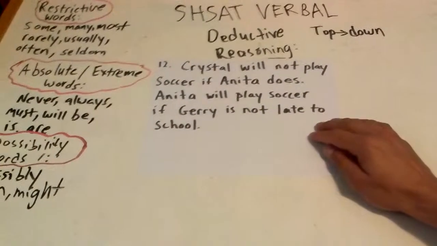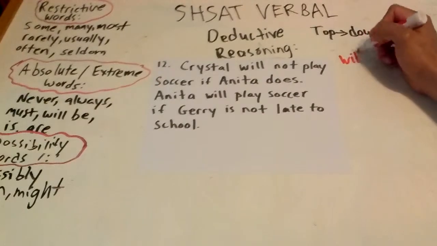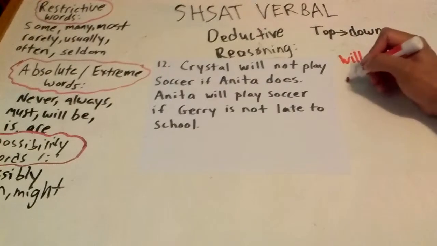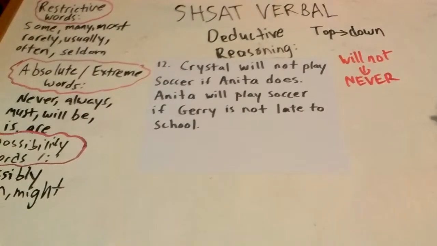Here's our next one. It's question 12 from that same book. It says, Crystal will not play soccer if Anita does. Anita will play soccer if Jerry is not late to school. Nice. It says Crystal will not. Will not is the same thing as never, in a way. Why? Because it's an absolute. Crystal will never play soccer if Anita does. So if Anita is playing soccer, Crystal is not playing soccer.